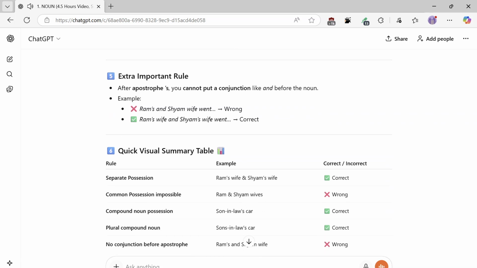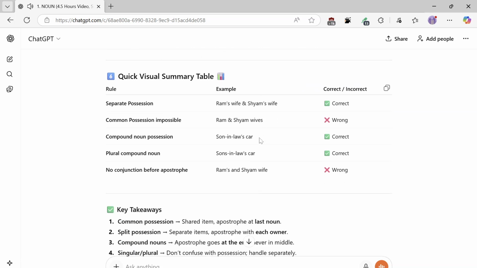Extra important rule: after an apostrophe s, you cannot put a conjunction like 'and' before the noun. Example: Ram's and Shyam wife went. Wrong. Ram's wife and Shyam's wife went. Correct. Now, a quick visual summary table.